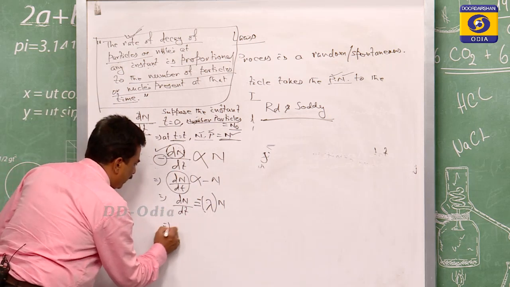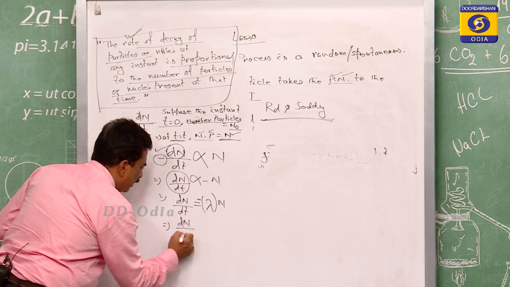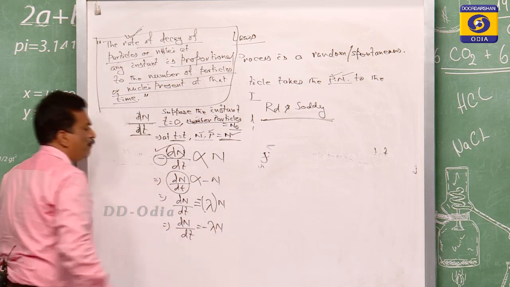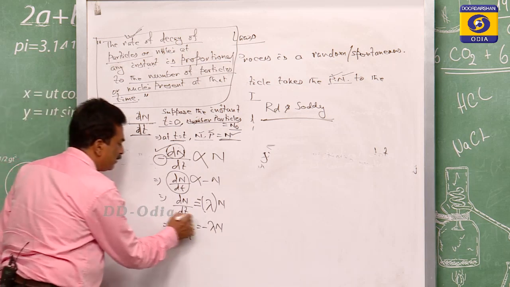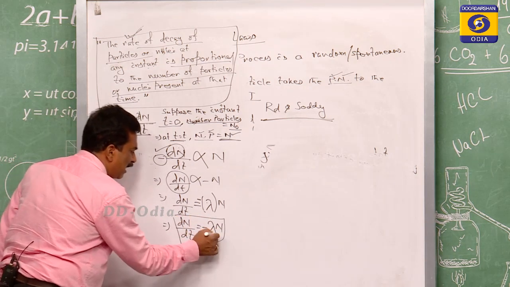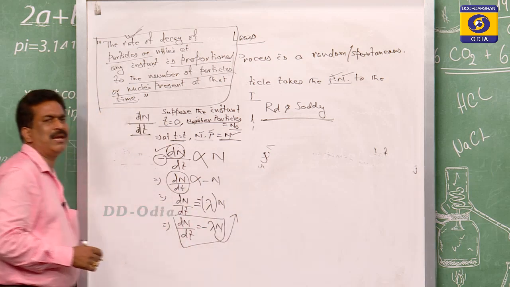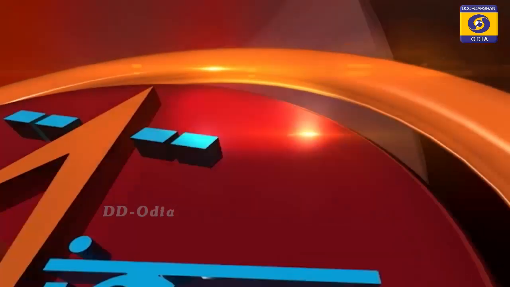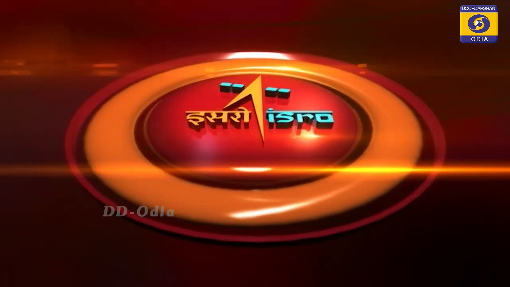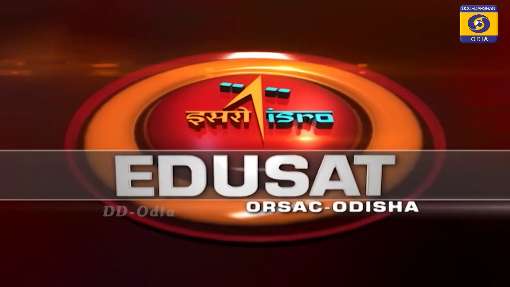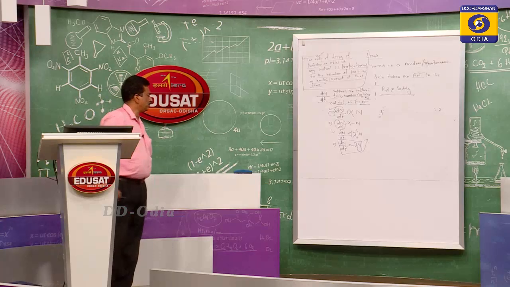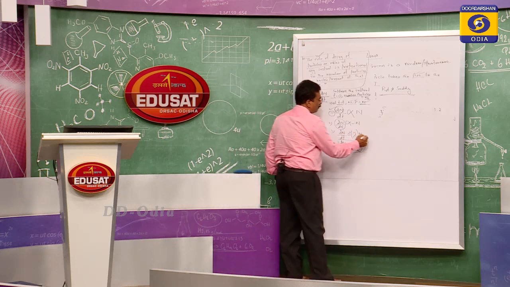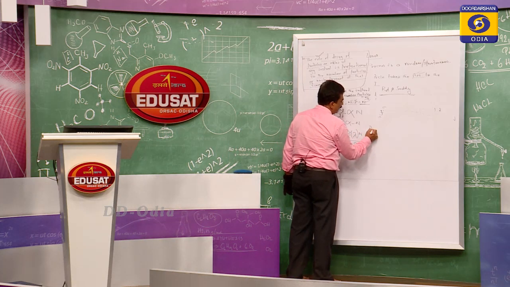So dN by dt equals minus lambda N, and this lambda is the proportionality constant.